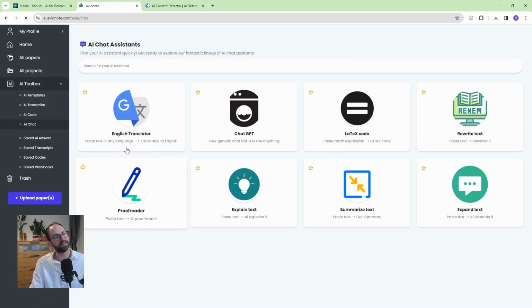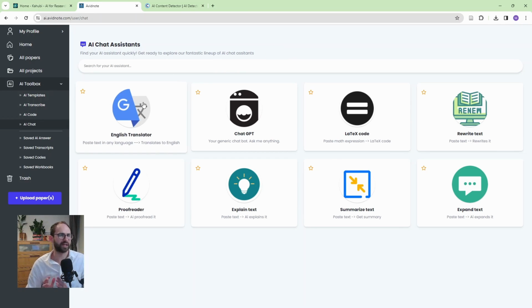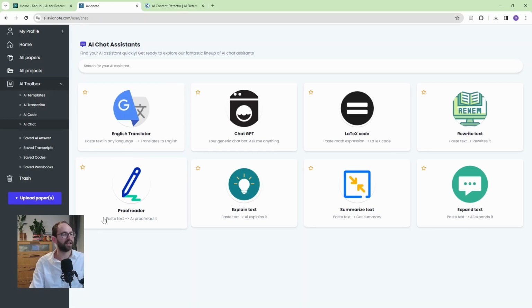And then finally, there is an AI Chat option here. And again, some of these features do repeat. So you have ChatGPT, you have English translator, LaTeX code. That's really cool, right? Because a lot of us academics do use LaTeX when publishing papers. So that's pretty useful. And then, we're going back to these writing features and reading features. So rewrite, proofread, explain, summarize, and expand. That's quite interesting as well.